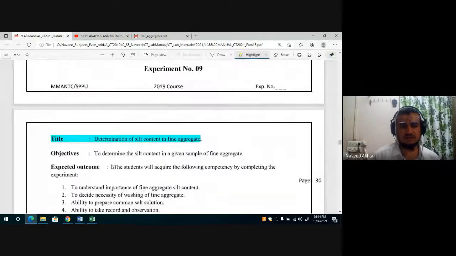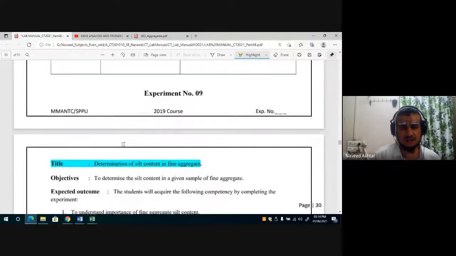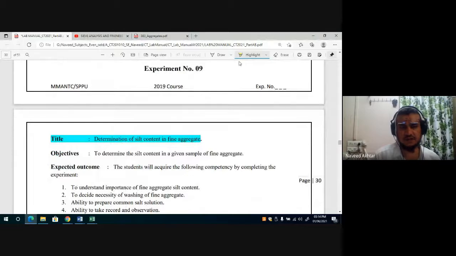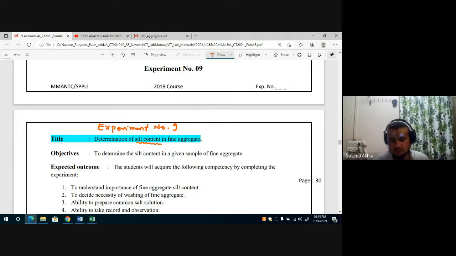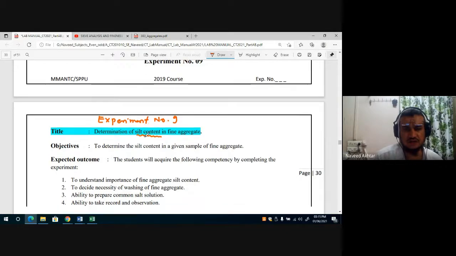Now we'll come to experiment number 9. Experiment number 9 is nothing but to find out the silt content of the fine aggregate. So how to determine the silt content of the fine aggregate? We will see one by one.